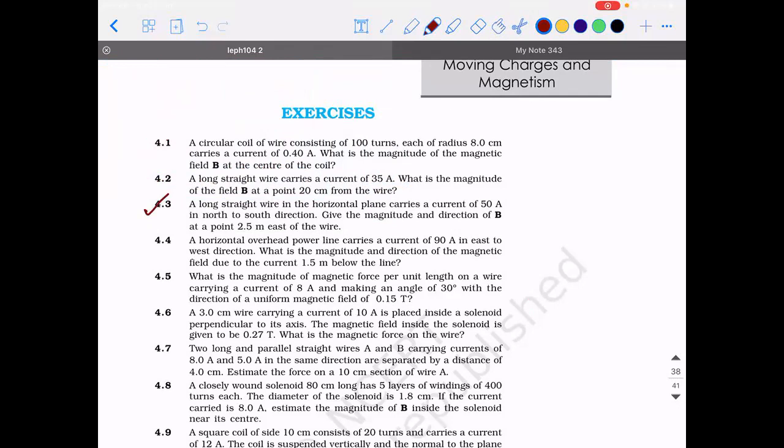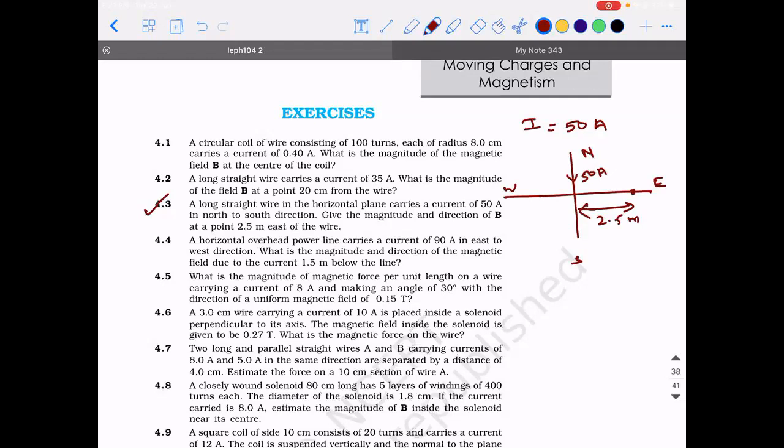So there is a long straight wire in a horizontal plane, carrying a current of 50 ampere in the north to south direction. So I is equal to 50 ampere. Give the magnitude and direction of B at a point 2.5 centimeter east of the wire. So at this distance, what is the magnitude and direction of the magnetic field?